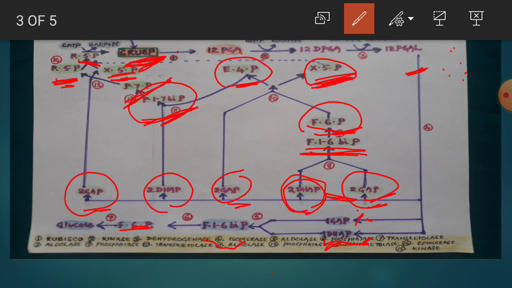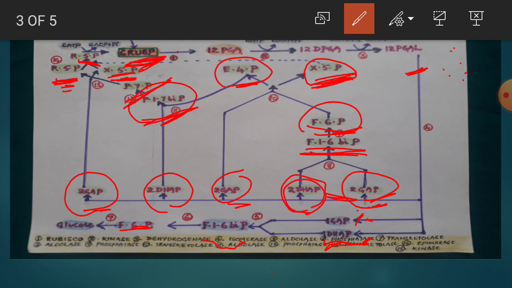The fructose 7-phosphate in the presence of enzyme transketolase takes last two GAP molecules and forms ribose 5-phosphate, xylulose 5-phosphate. These xylulose 5-phosphate and already formed xylulose 5-phosphate and ribose 5-phosphate in the presence of an enzyme epimerase, they give ribulose 5-phosphate. In the final step, this ribulose 5-phosphate consumes 6 ATP molecules in the presence of an enzyme kinase.